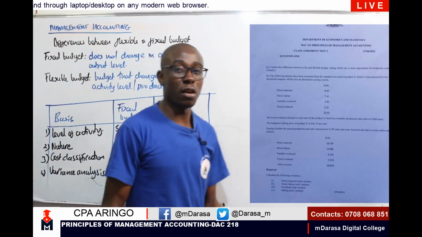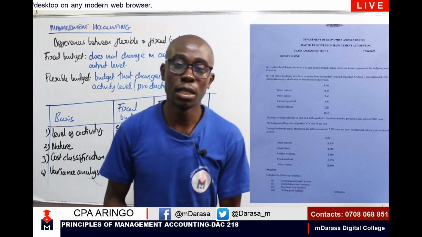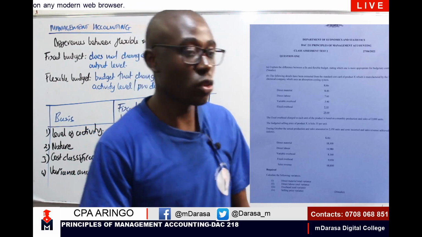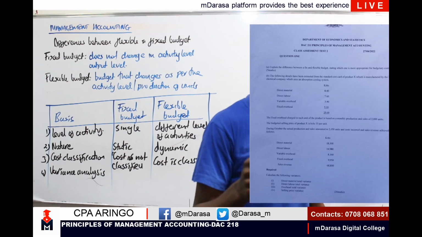On the basis of variance analysis, you want to distinguish your fixed budget and a flexible budget. You'll find that variance analysis does not give useful information as all cost is treated together under fixed budget. Whereas under flexible budget, variance analysis gives useful information as cost is analyzed according to their behavior.